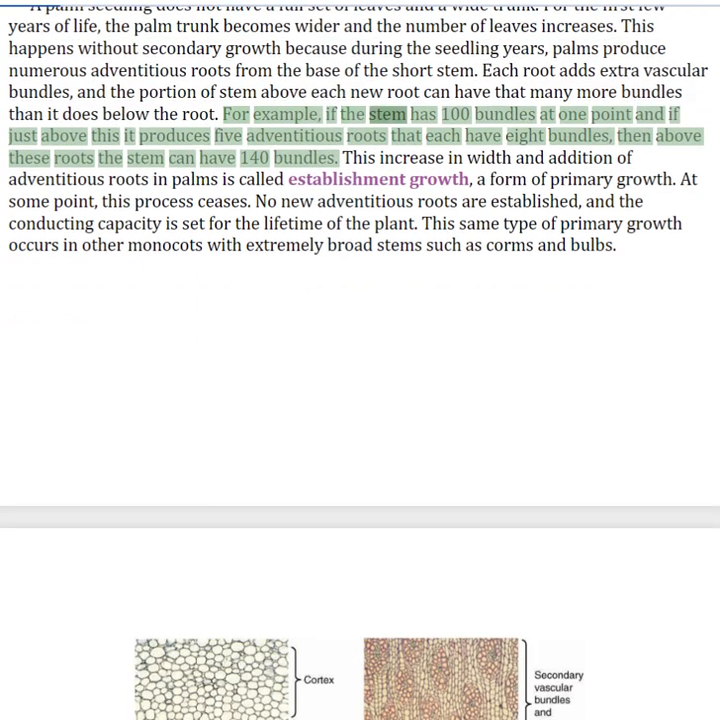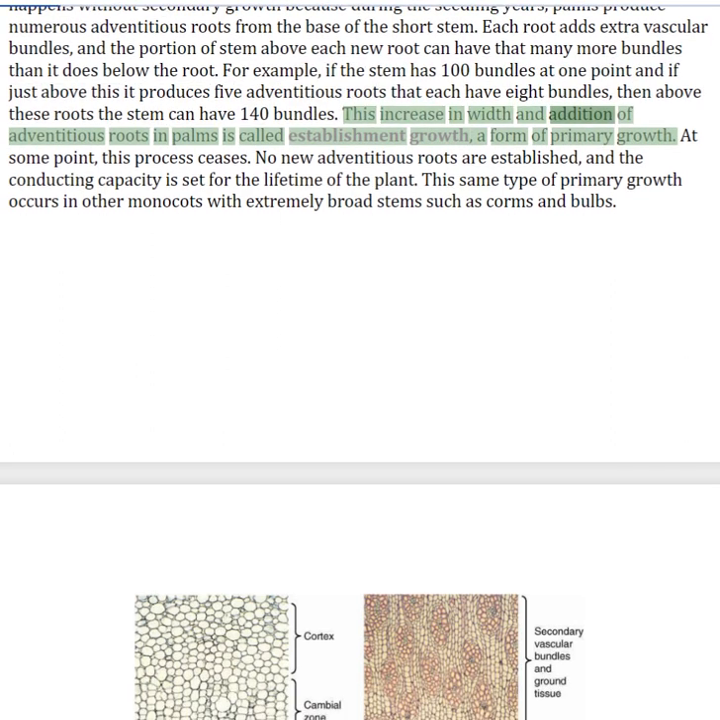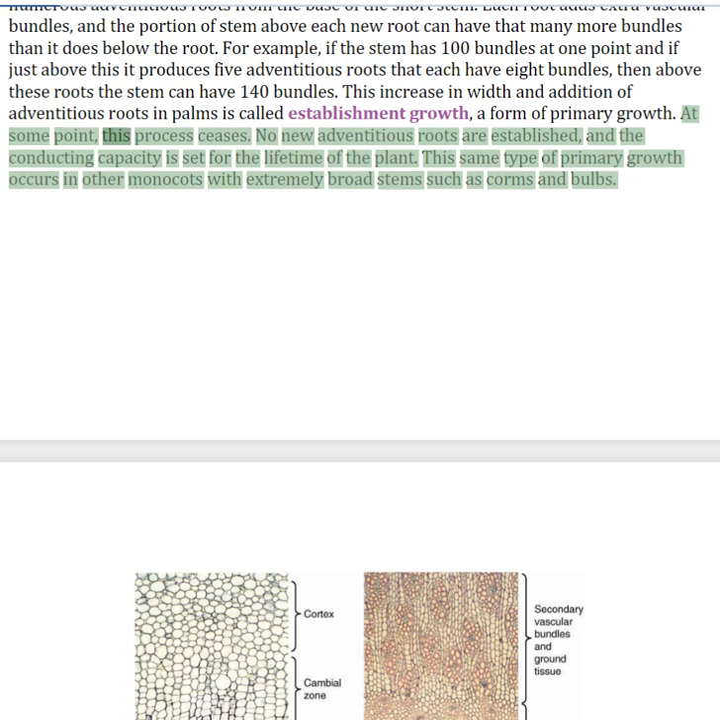For example, if the stem has 100 bundles at one point and if just above this it produces 5 adventitious roots that each have 8 bundles, then above these roots the stem can have 140 bundles. This increase in width and addition of adventitious roots in palms is called establishment growth, a form of primary growth. At some point, this process ceases. No new adventitious roots are established, and the conducting capacity is set for the lifetime of the plant. This same type of primary growth occurs in other monocots with extremely broad stems such as corms and bulbs.